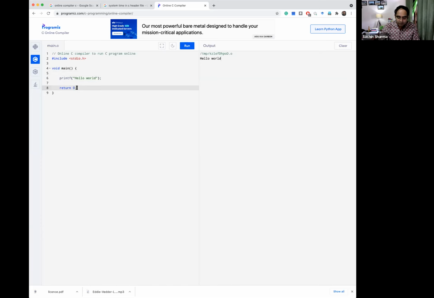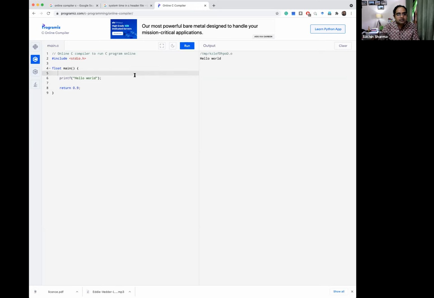Now you can also return other types here. It is not necessary that you will always return int. You can return a float value also. But again, when you run this code on your system using the compiler I have told you about, it will give you an error, because here you are returning a float value and you are saying the return type is integer. Clear? So you can also write float here and you can return an integer value or a float value.